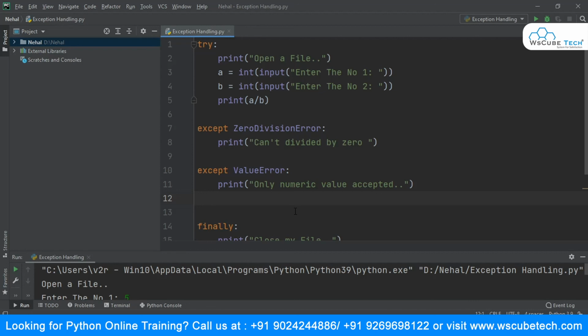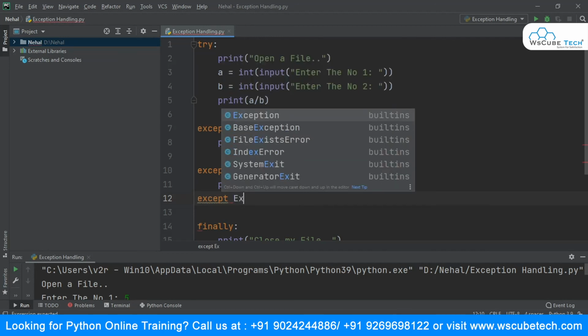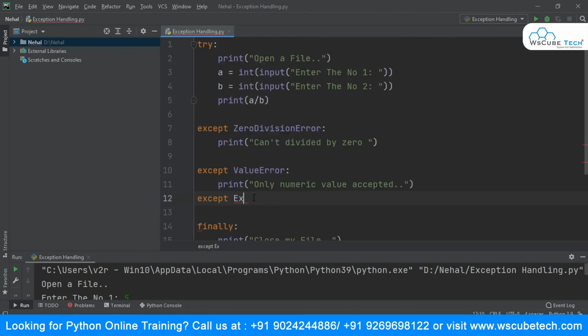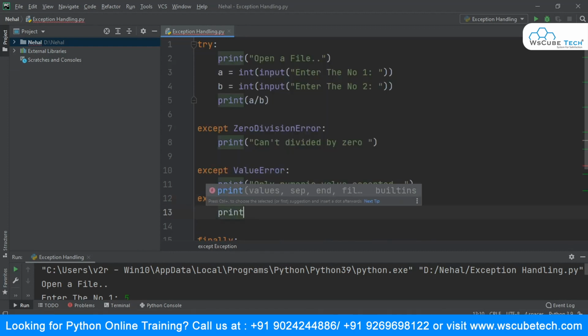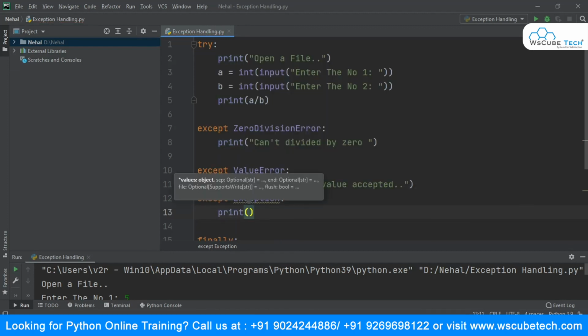But to be on the safe side, I say except, and I can just say Exception. This will be a general exception, and it is going to handle any other exception which arises.